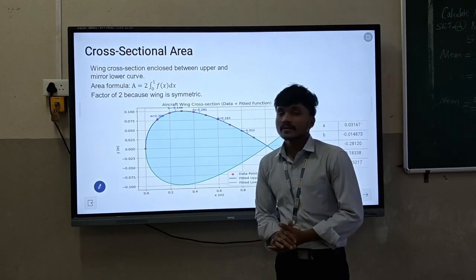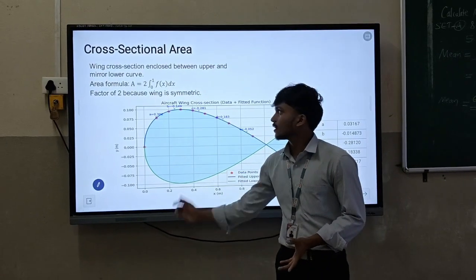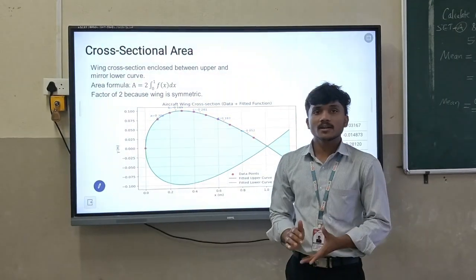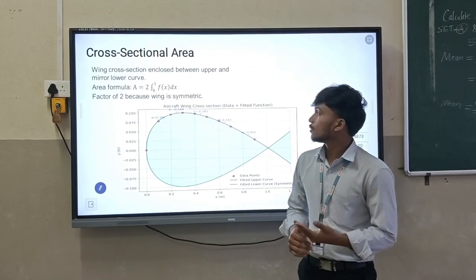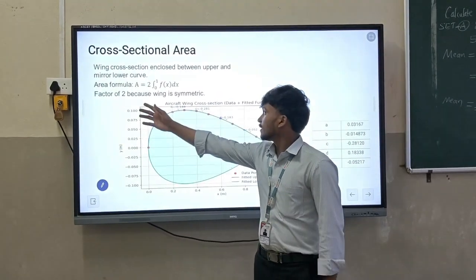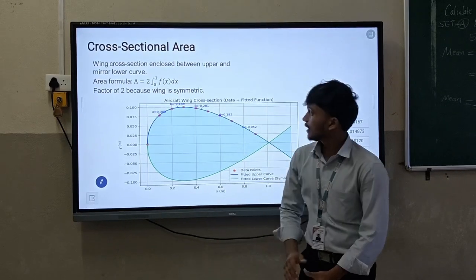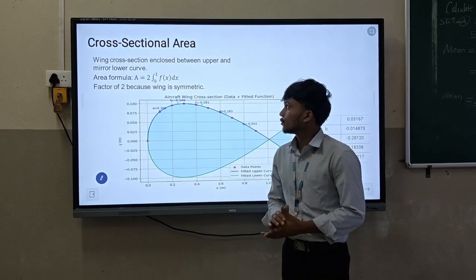In this slide, we can see how we calculate the cross-sectional area. Basically, the wing shape is symmetrical. That's why we take the upper and lower curve to find the area. To find the area, we use the formula: area A is equal to 2 times the integration from 0 to 1 of f of x.